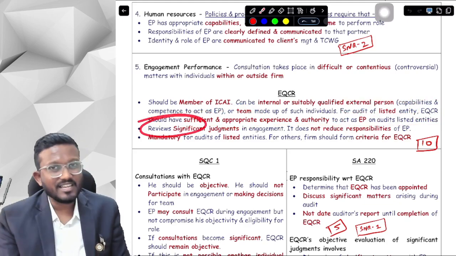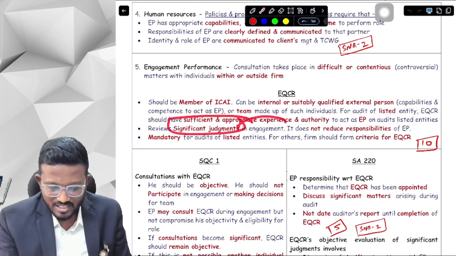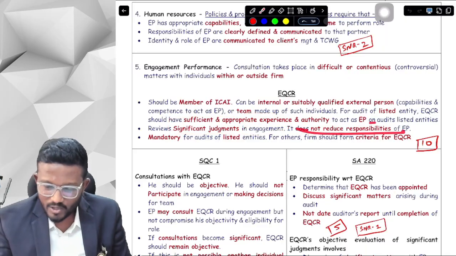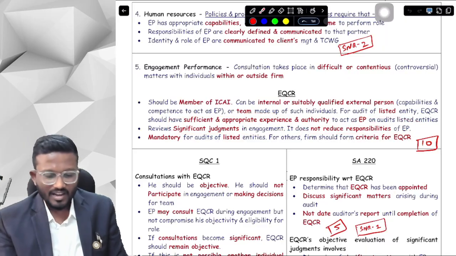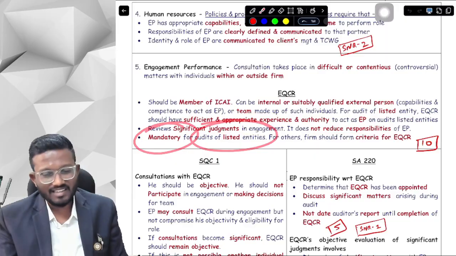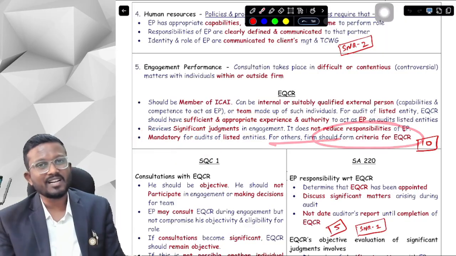What does an EQCR do, sir? It reviews significant judgments in an engagement, but it does not reduce the responsibilities of the engagement partner. It is mandatory for audit of listed entities, and for others the firm should form its own criteria for EQCR.